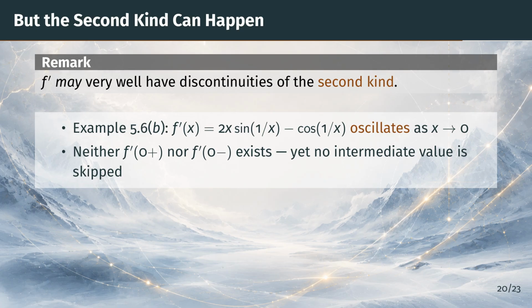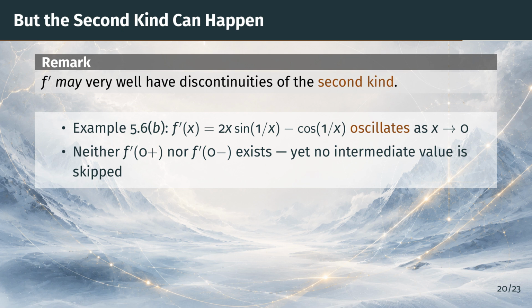A word of caution. The corollary rules out only simple discontinuities. Discontinuities of the second kind can and do occur. Our running example 5.6, part B, is exactly of this type.